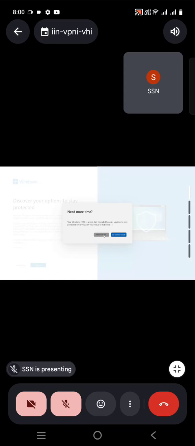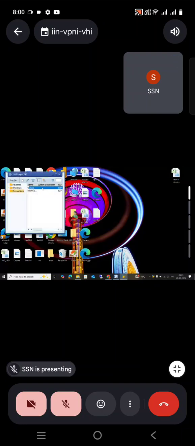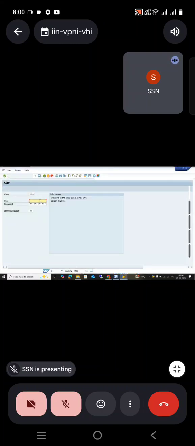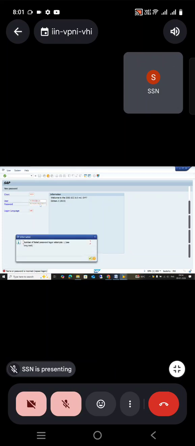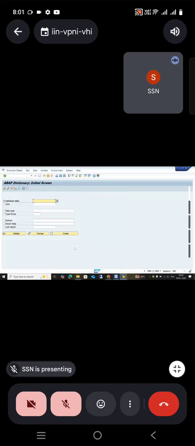I will log in. We can see SE11. This is also designed by module pool programming only.